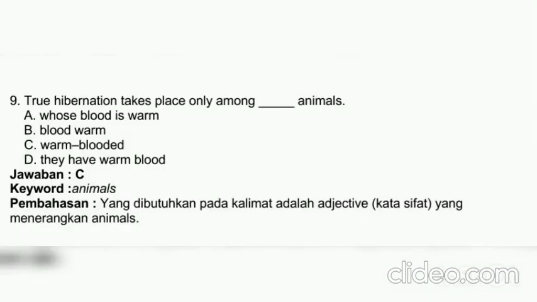Number 9. True hibernation takes place only among blank animals. So the keyword is animals. The answer is D. Warm-blooded. Discussion: what is needed in the sentence is an adjective that describes animal. An adjective must use a hyphen, so warm-blooded animal.